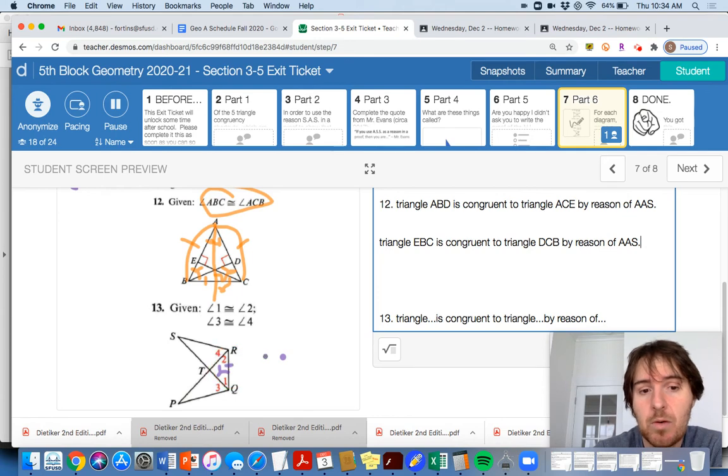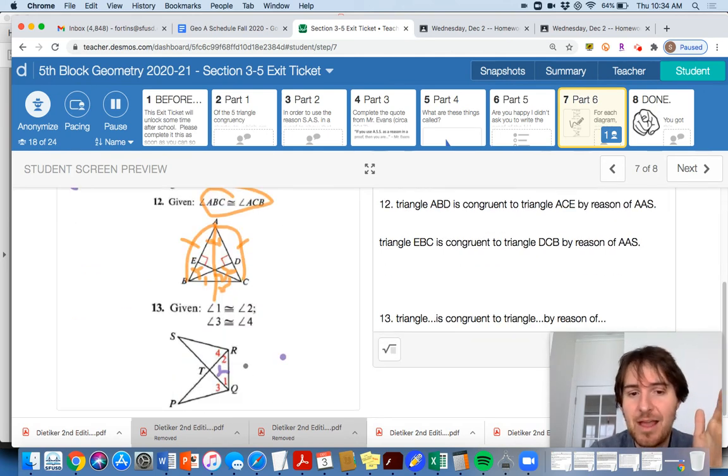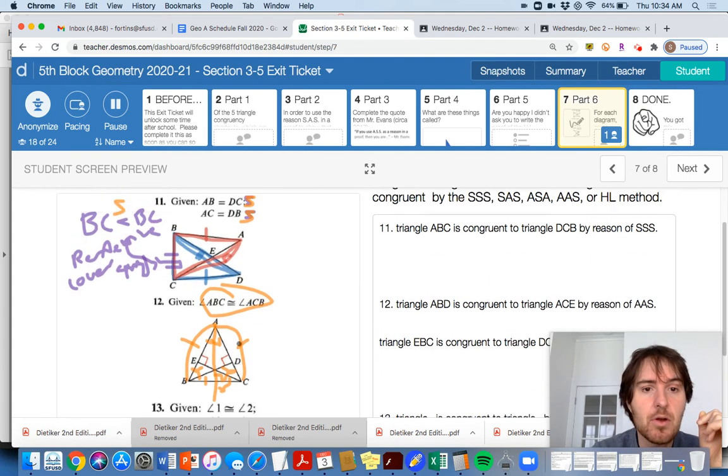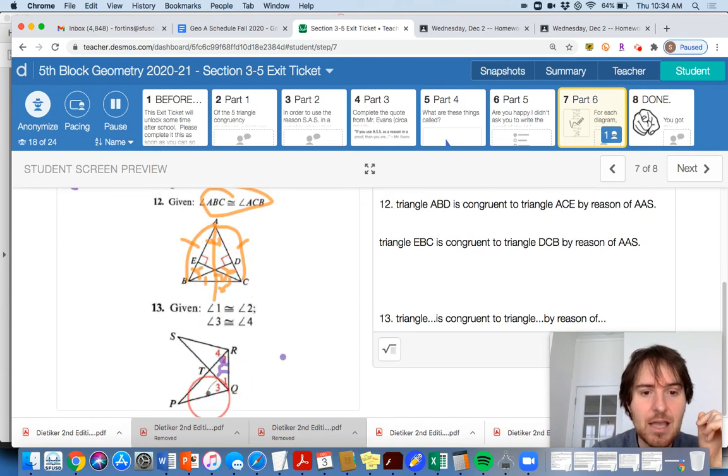Okay, RQ is what we're going to work with. We're going to get to that later. So you could think about that now, or you could think about that later, what's overlapping. I'll maybe think about that in a second because, again, mark up the diagram. Do it. Okay, so we have angle 2 congruent to angle 1, so we know those angles are congruent. We also know that angle 3 is congruent to angle 4. Okay, that's helpful, I think, right?